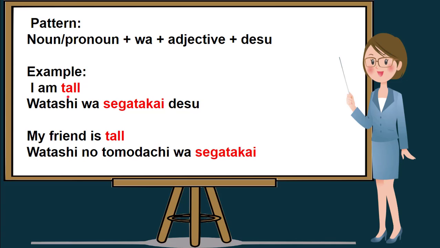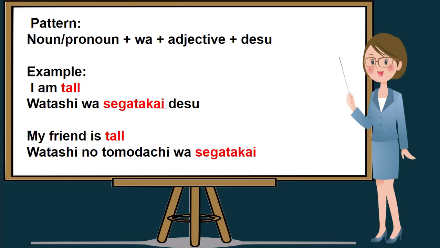So I am tall in Nihongo is watashi wa segatakai desu. I'll repeat. I am tall in Nihongo is watashi wa segatakai desu. So this word which is written in red is an adjective, segatakai, which means tall in English. So I'll repeat, I am tall in Nihongo is watashi wa segatakai desu.